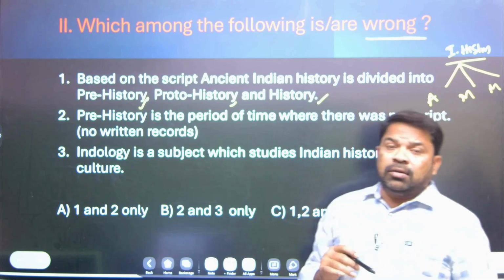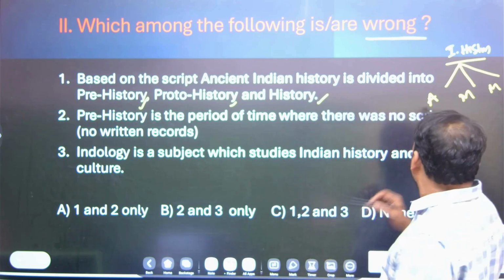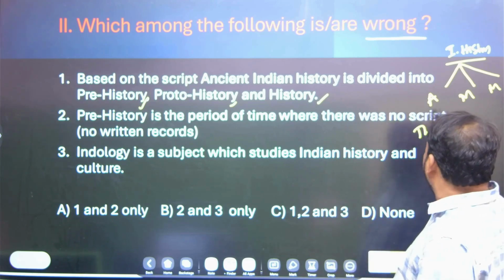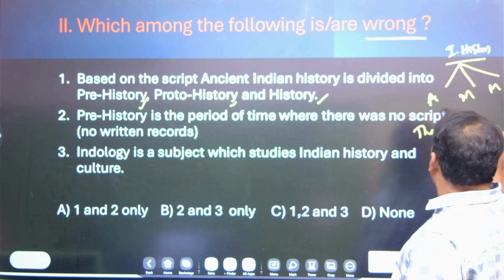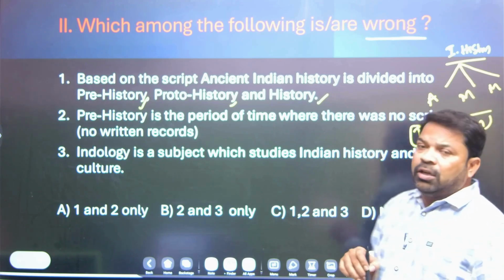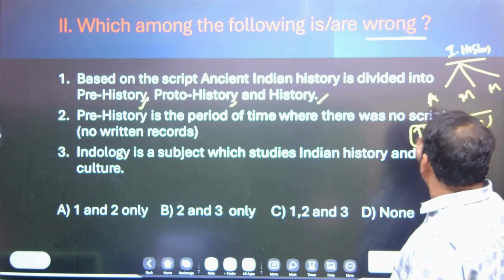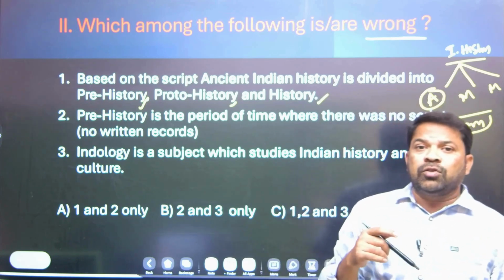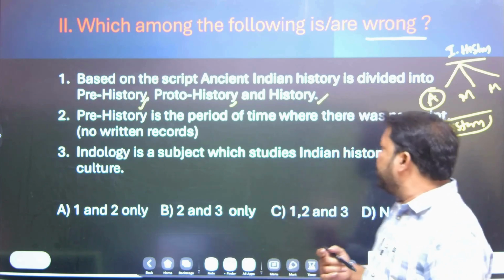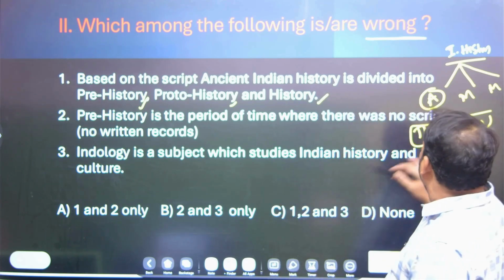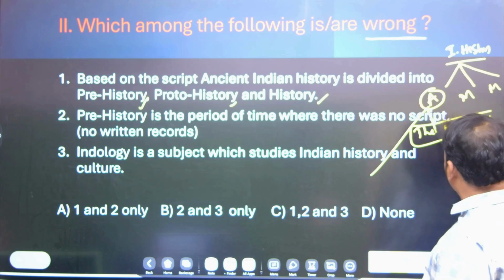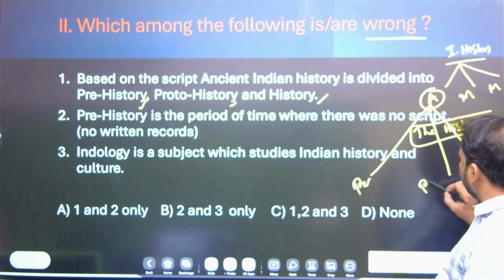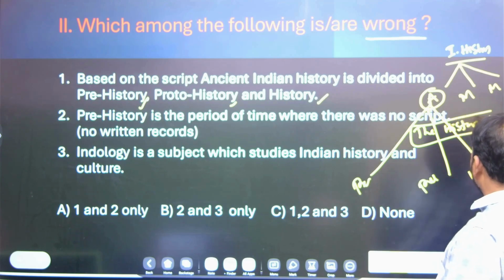James Mill, a Scottish historian, wrote The History of British India. In this book he mentioned that Indian history is divided into ancient, medieval and modern based on the political domination and religious domination in that period. And once again, this ancient Indian history is divided into three parts, that is prehistory, proto-history and history, based on the script.